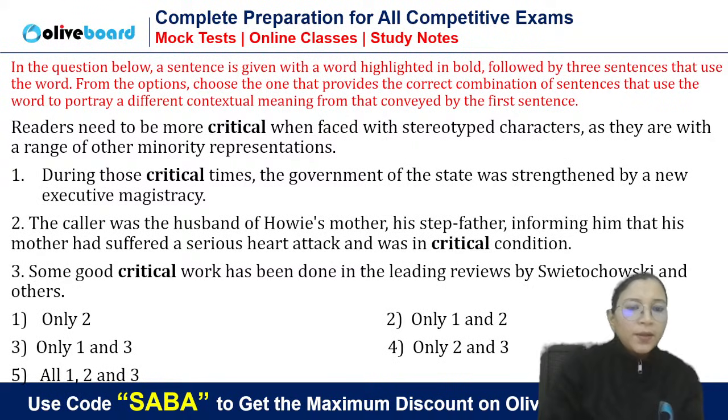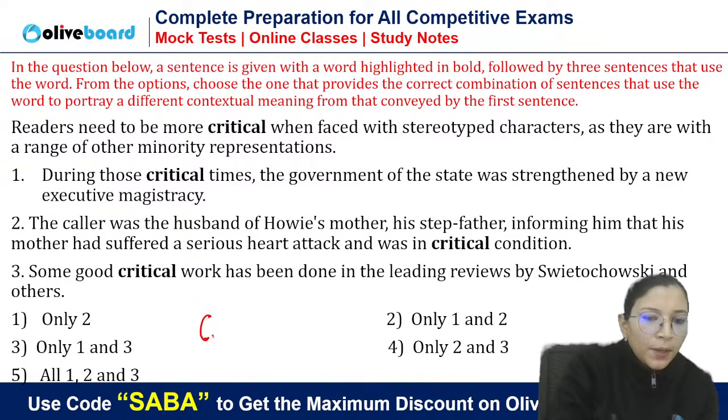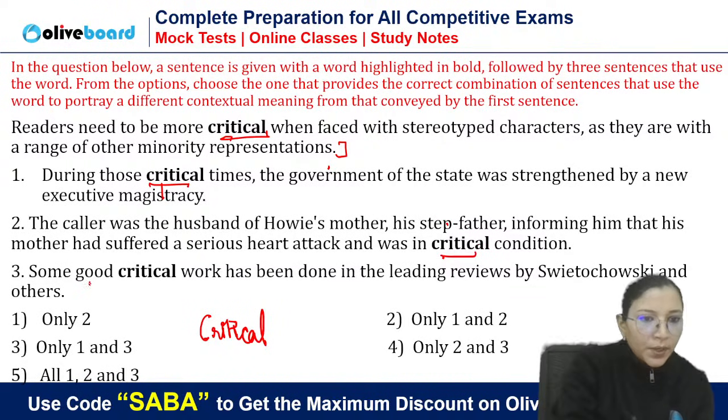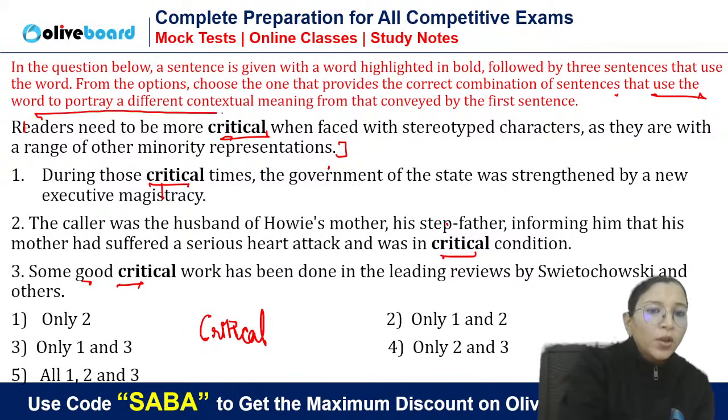Now, here what it is saying, do you know that one word has multiple meaning? Do you know? This critical word has multiple meanings. Now, what it is saying in the question given below, a sentence is given with a word highlighted in bold. Can you see this word? Followed by three sentences that use the word. Now, in these three sentences also we have to use a word. Okay? Yes. Now, choose the option from the options. Choose the one that provides the correct combination of sentences that use the word to portray a different contextual meaning from that conveyed by the first sentence.